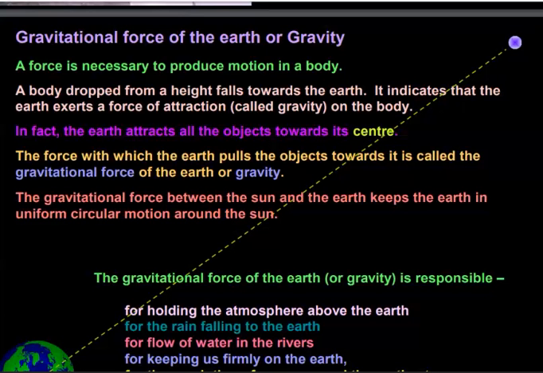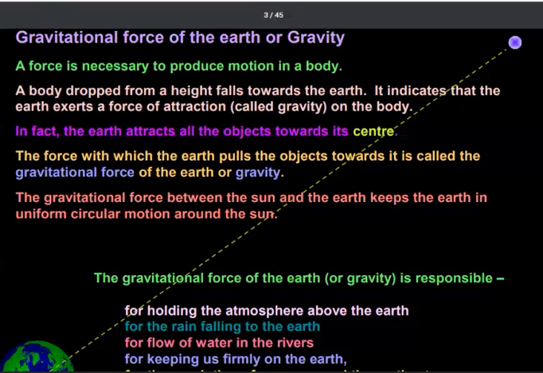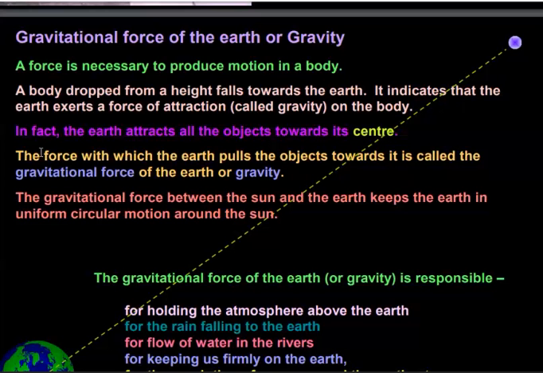A body dropped from a height falls towards the earth. It does not move upward away from the earth. It indicates that the earth exerts a force of attraction, called gravity, on the body.